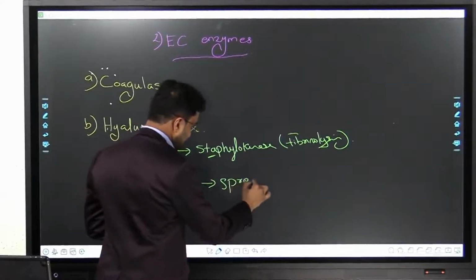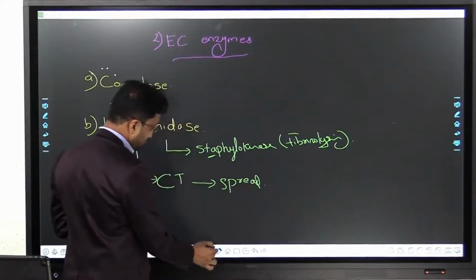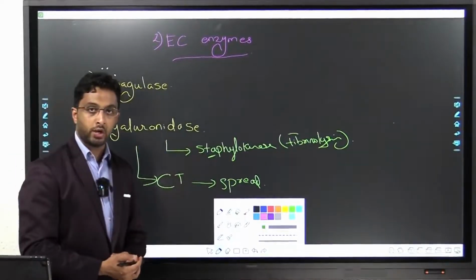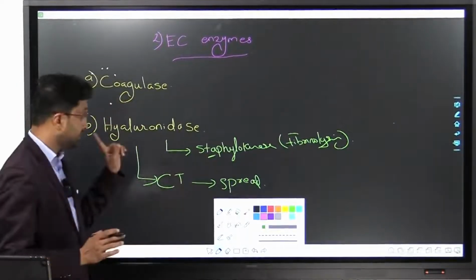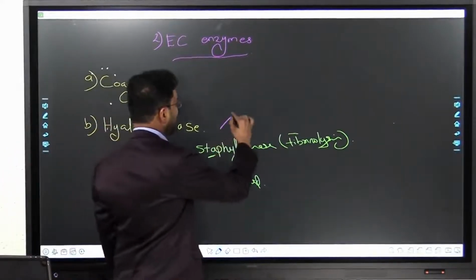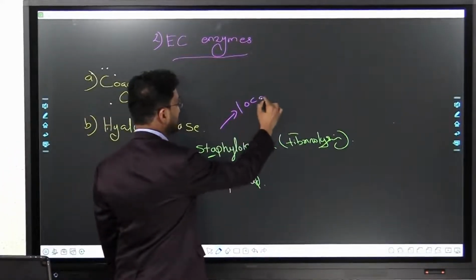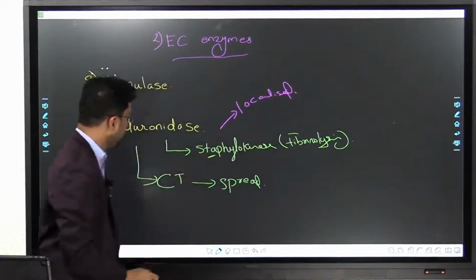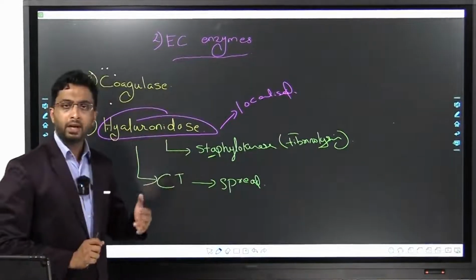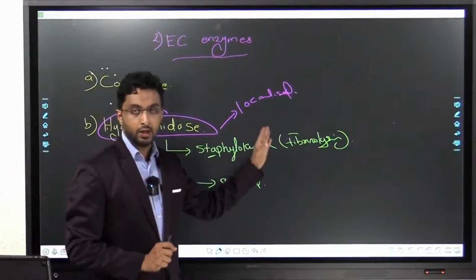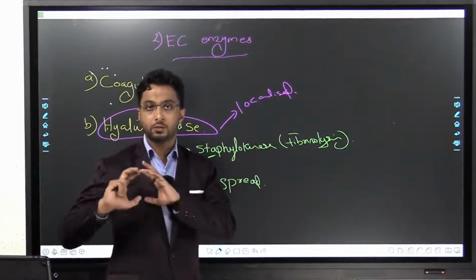Now, which organism produces more hyaluronidase? Is it Staphylococcus aureus or is it Streptococcus? It is Streptococcus, not Staphylo. Staphylo is usually localized infections, except a few which can produce this hyaluronidase. But Streptococcus produces more hyaluronidase, and thus it is more of a generalized spreading infection.